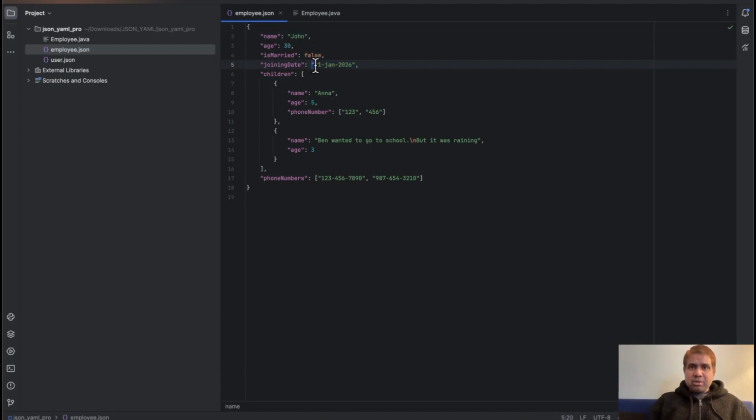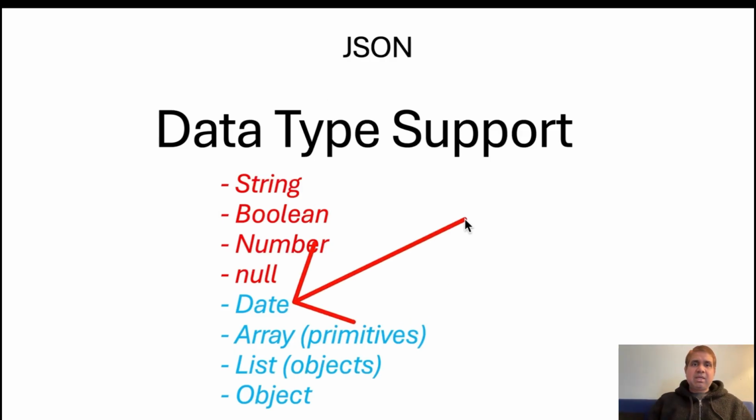Only input data here is different. We are putting a string in a date format here. So that is why date is not a data type. I have listed it here just to cover that. So date is not a data type.